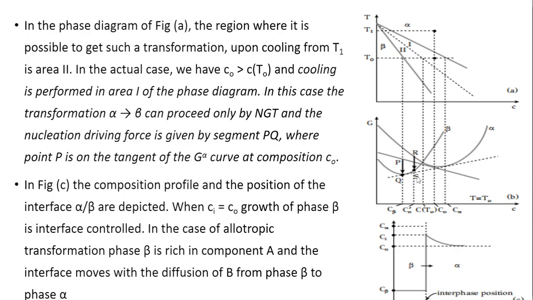Consequently, the free energy of alpha is more than the free energy of beta, so alpha must transform into beta. The free energy which drives the transformation of alpha into beta is given here.